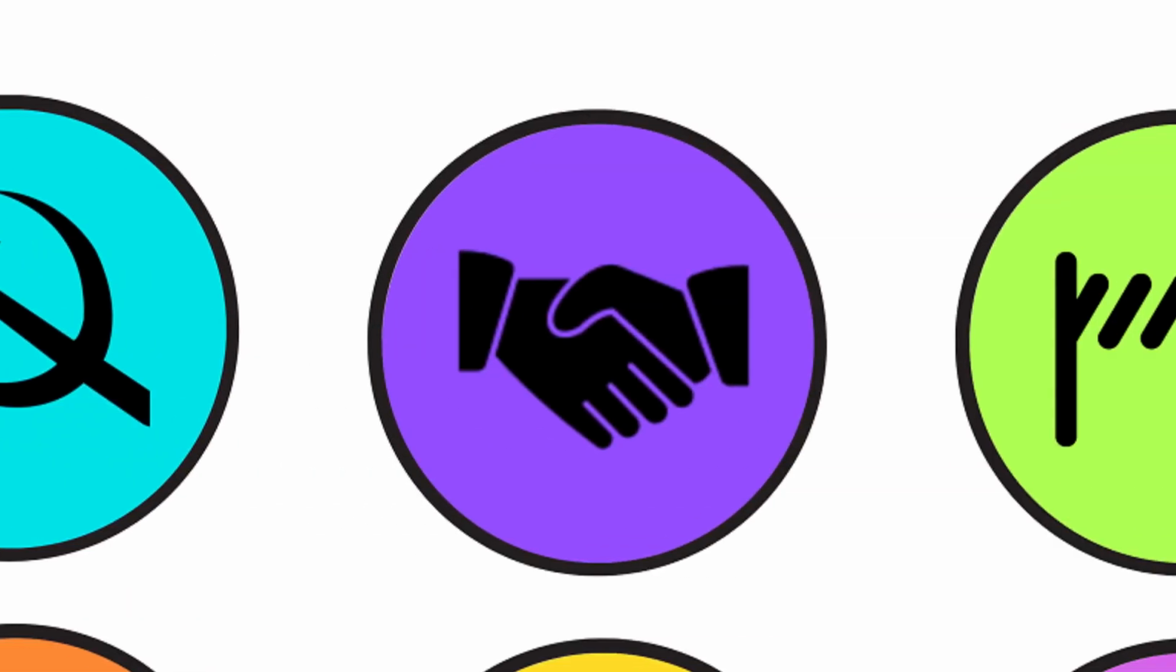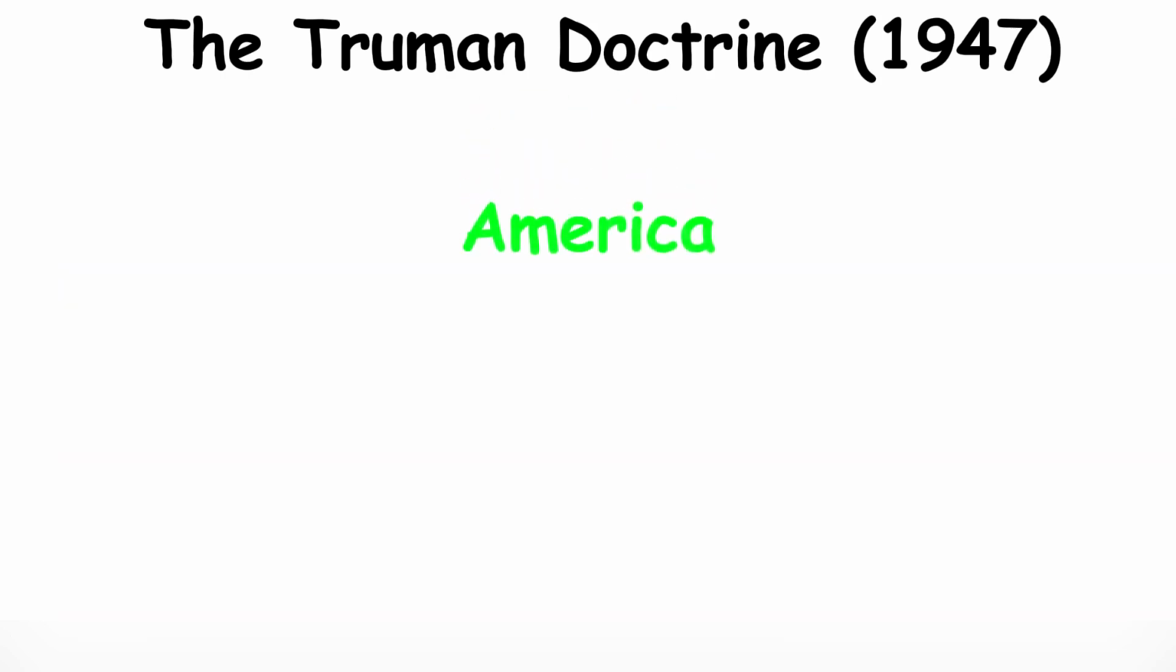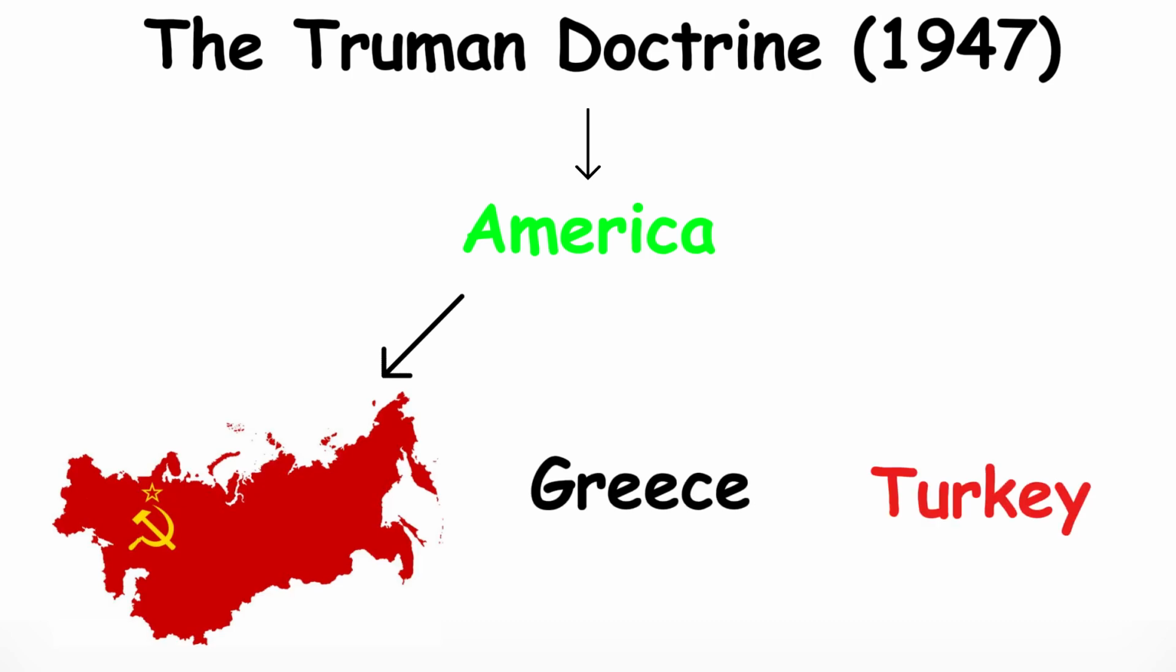The Truman Doctrine. President Truman introduced the Truman Doctrine in 1947, promising to help countries resist communism. This policy started America's long-term goal of stopping the spread of Soviet influence, especially in places like Greece and Turkey.